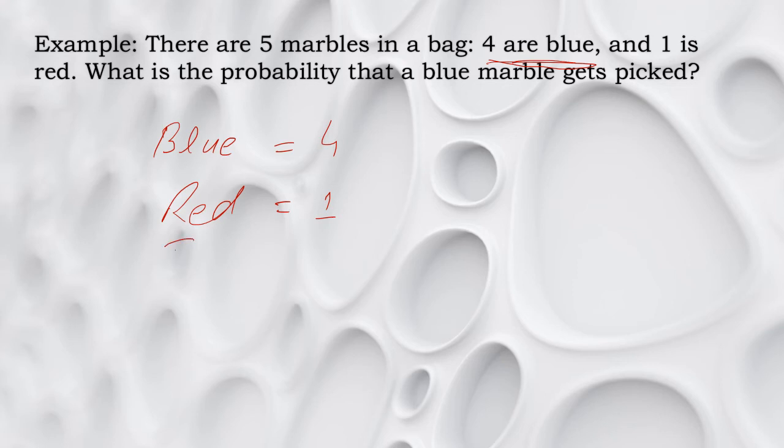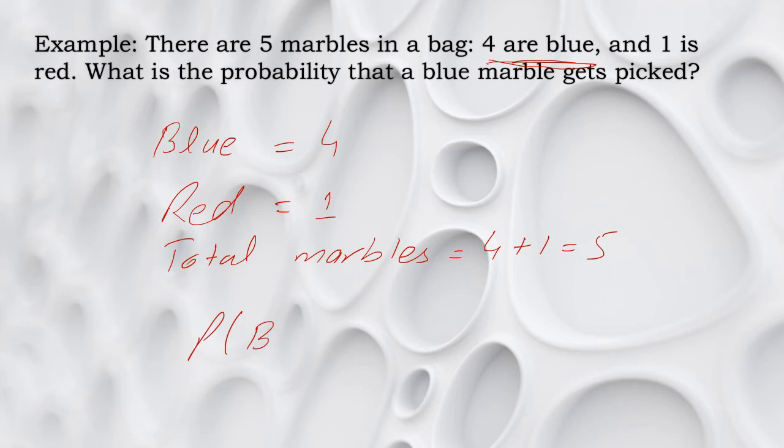So how many total marbles are there? The total outcomes are 5. So the probability of having a blue marble is the number of ways we can get that, 4, out of the total outcomes, which is 4 over 5.